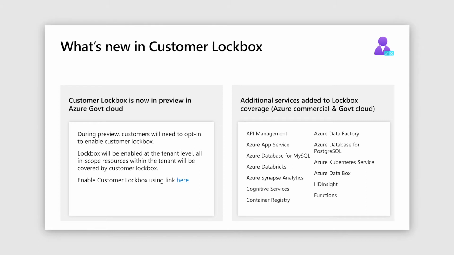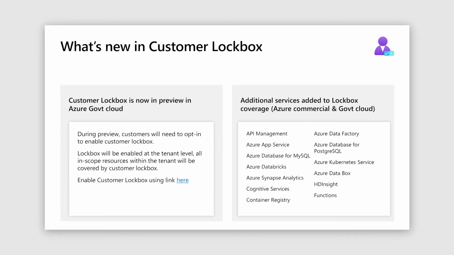During the preview period, there is a sign-up required to enable this feature for your directory or your tenant. So I'm providing a link here that you can use to sign up for Customer Lockbox if you are in a government cloud. We also have additional services that have been added to Lockbox coverage for both Azure Commercial and Azure Government Cloud. There are a set of services that I've just put here. However, I would recommend visiting the Customer Lockbox documentation link, where I've provided the latest update on the services that are now covered by Customer Lockbox.